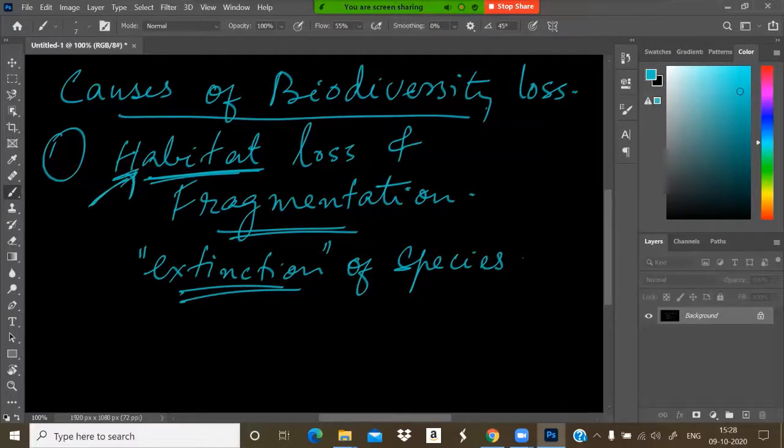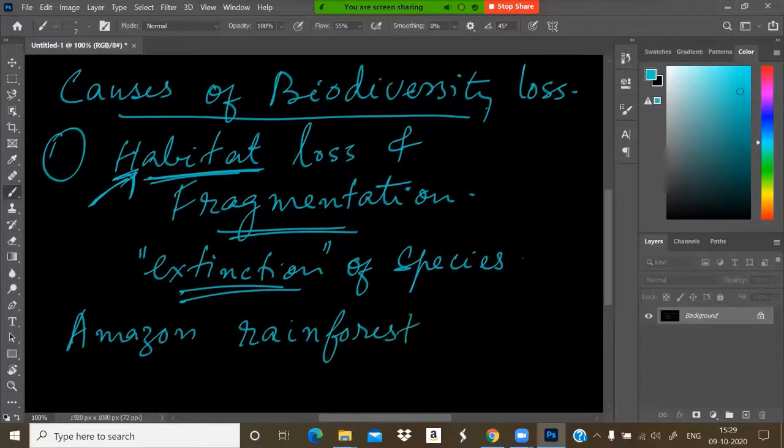So that may lead to the extinction of species by destruction of their habitat. For example, the Amazon rainforest, which is the lungs of our planet.